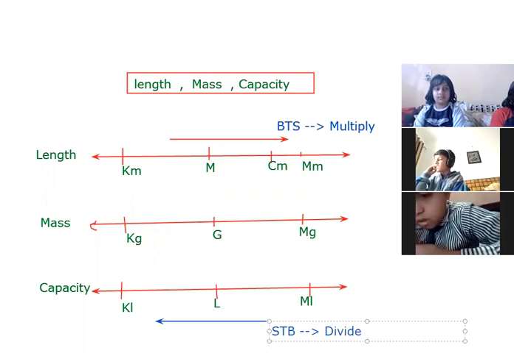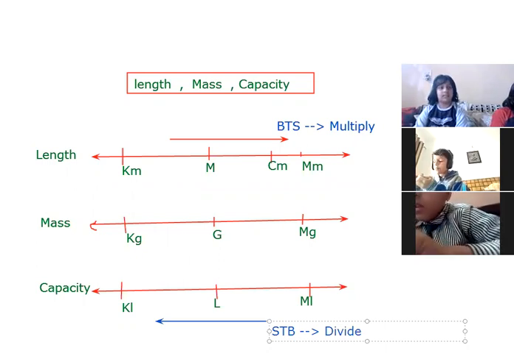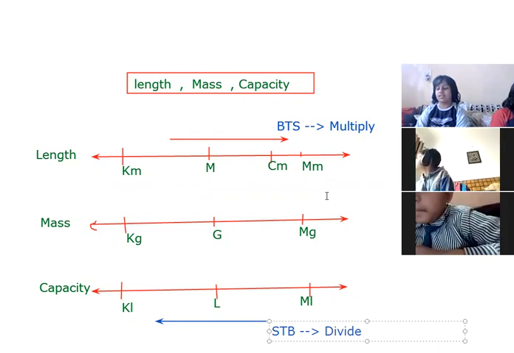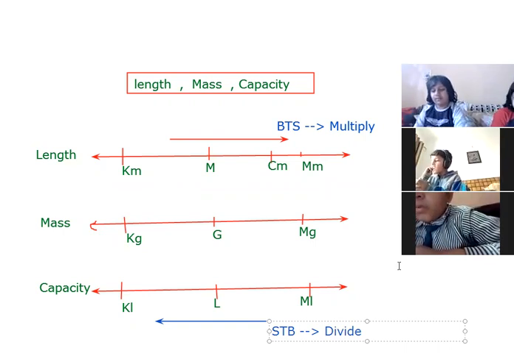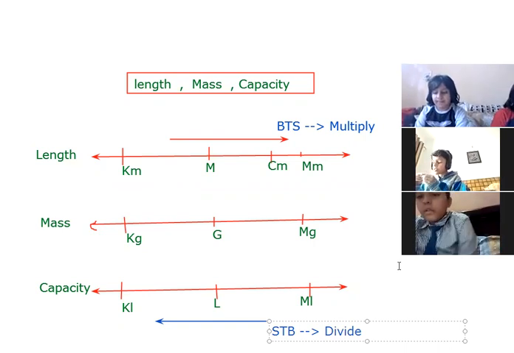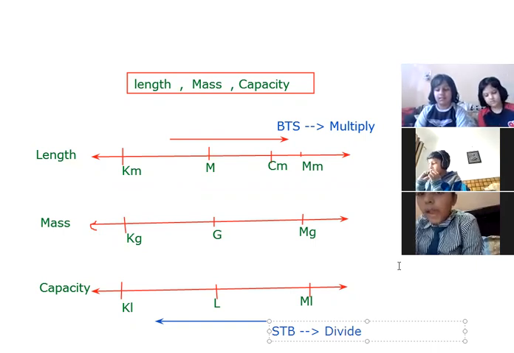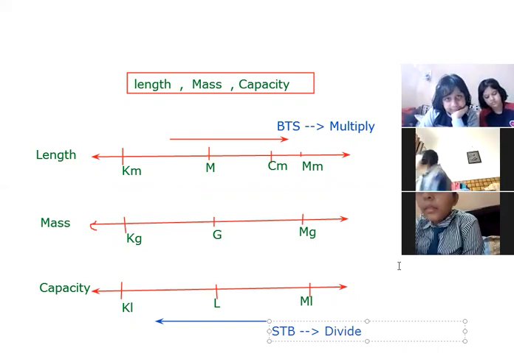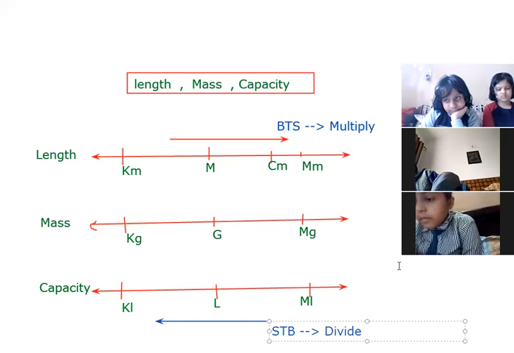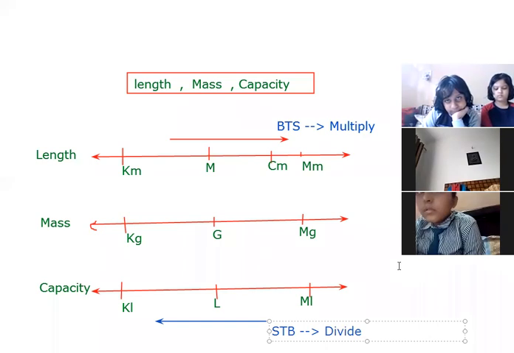Ishika Dhingra, quickly unmute. Can you tell me the smallest unit of mass? Ma'am, the smallest unit of mass is kilogram. Ishika, recheck your answer quickly. Ma'am is not asking about the highest unit or the standard unit.